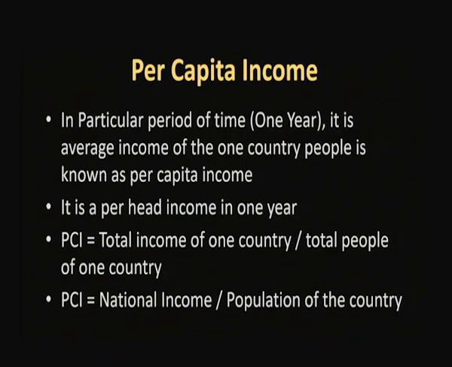And the last thing in this component is per capita income. Per capita income is nothing but average income. The average income of one country's people is known as the national per capita income. We get the per capita income by dividing the national income by the population of that particular country. So these are some important components of the national income. Thank you.